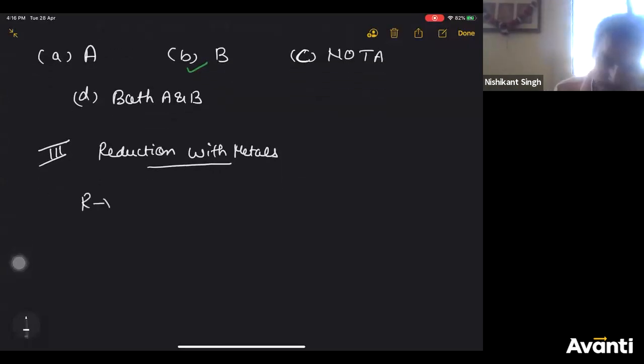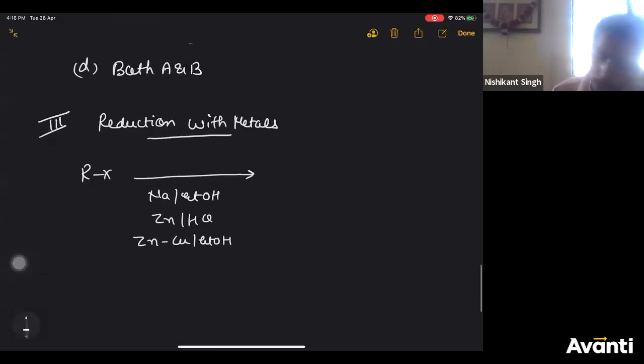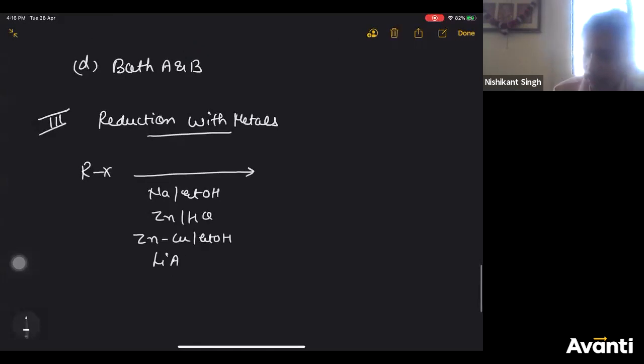If you take RX and treat it with the following reagents, you can use sodium in ethanol, zinc in HCl, zinc-copper in ethanol, or you can use LiAlH4, lithium aluminum hydride, NaBH4.